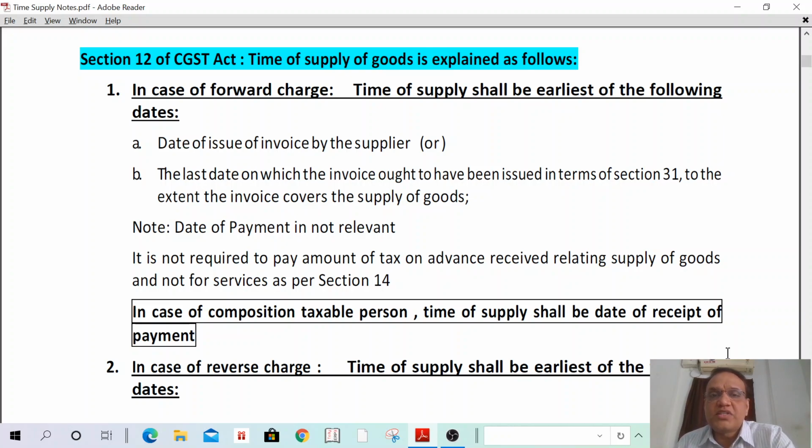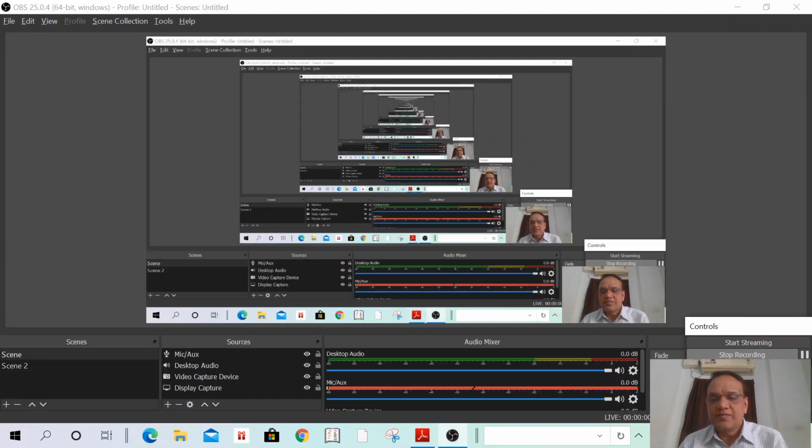In case of a composition taxable person, the time of supply shall be the date of receipt of payment. In case of supply of goods under forward charge, the time of supply shall be the date of invoice or due date of invoice. But in case of a composition taxable person, the time of supply shall be the date of receipt of payment. Understand? Okay.